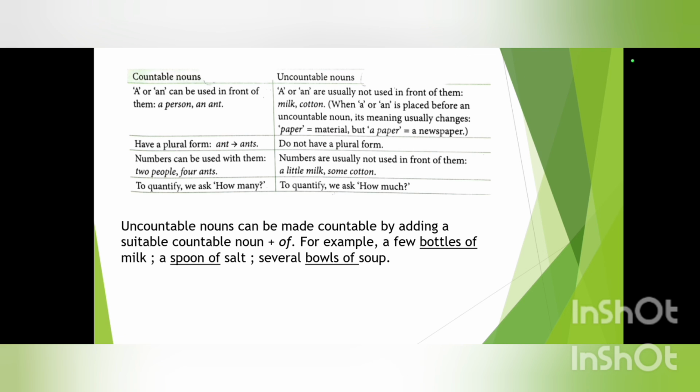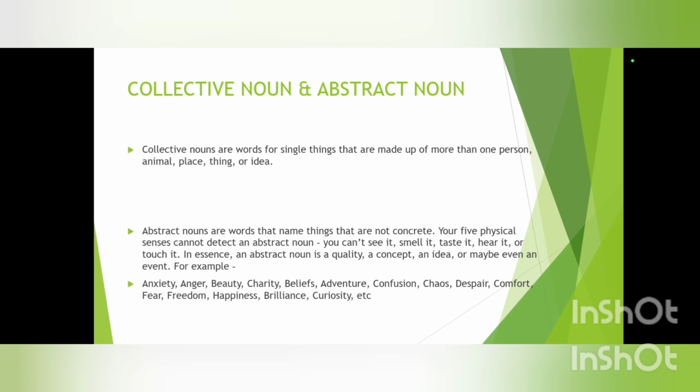Then we have the rule for countable and uncountable noun. And then lastly, we have collective and abstract noun. What are collective nouns? Collective nouns are nothing but the group of nouns which are more than 1 or 2. For example, we have colony of ants, swarm of bees, a fleet of ships, etc. Then lastly, we have abstract noun.